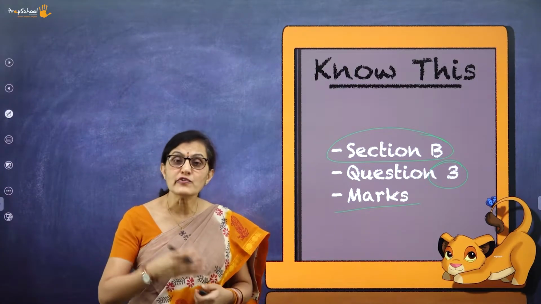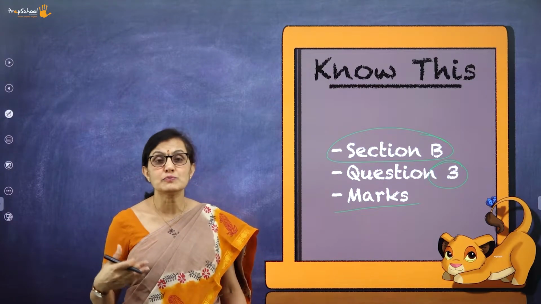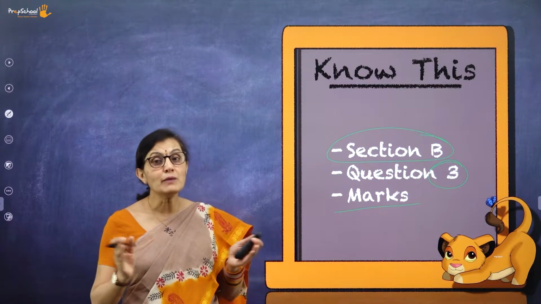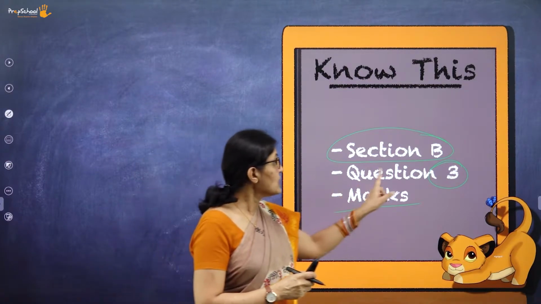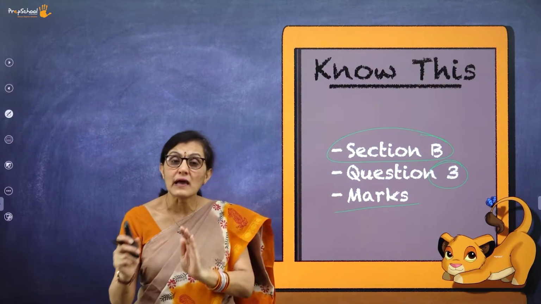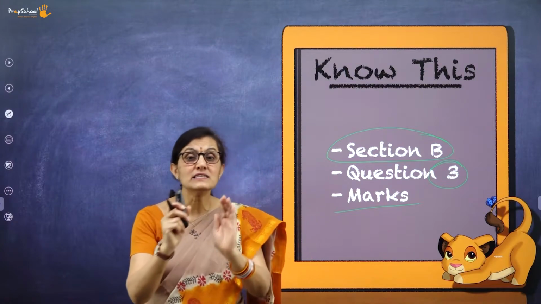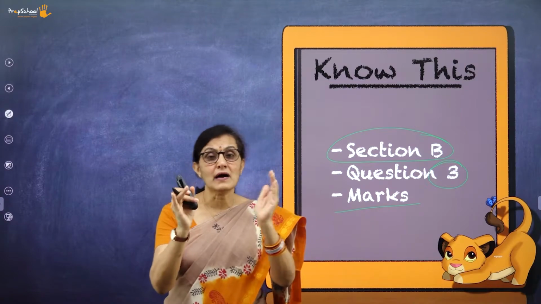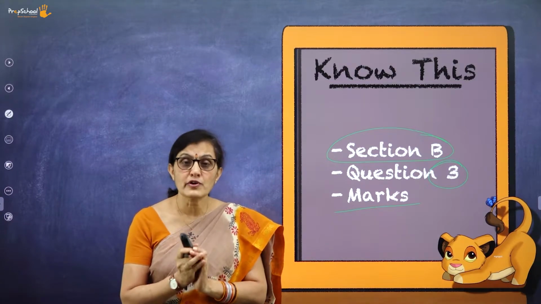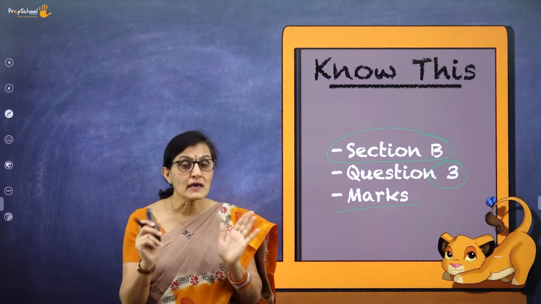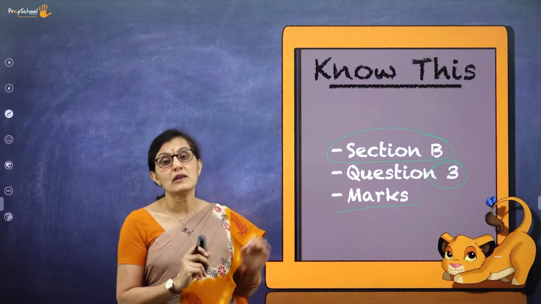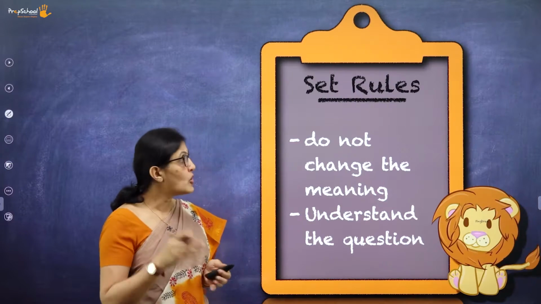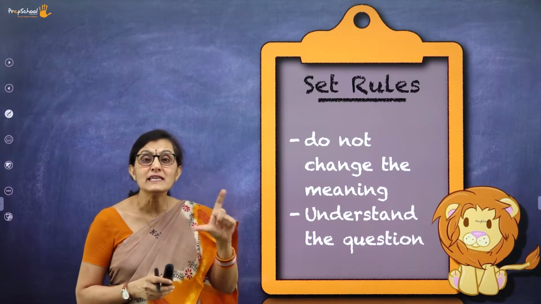So let's wait for a sample question paper to be released by the CBSE board, and only then will we be able to judge how many questions will come from this grammar part, from this sentence transformation in your Section B, and what is the marks allocated. But for now, keep it in mind, nothing less than 12 marks will be allocated for your grammar. So by knowing this, you also need to know a few set rules.